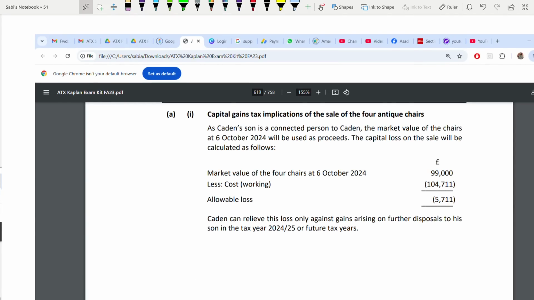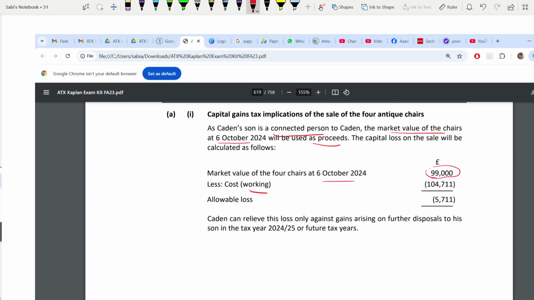The market value of the 4 chairs is 99,000, but the cost there is a working to it. Why? This is a transaction done to a connected person. Caden's son is a connected person to Caden. Because of that, the market value of the chairs on this date will be used as proceeds. We have done that already, 99,000.